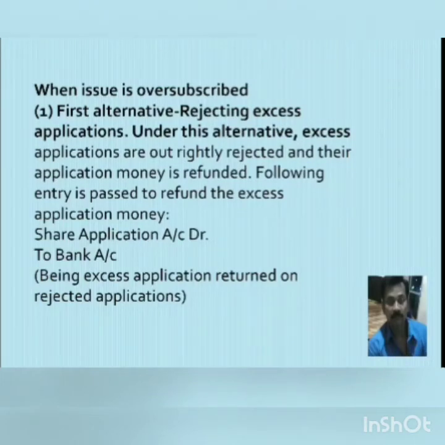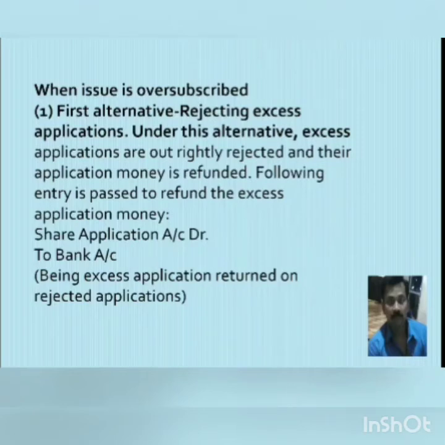When issue is oversubscribed means when the application is received on more number of shares than the shares issued by the company to the public. For example, a company has issued 1 lakh equity shares and application money is received for 1,20,000 shares. Now what can be the alternatives that are available with the companies?